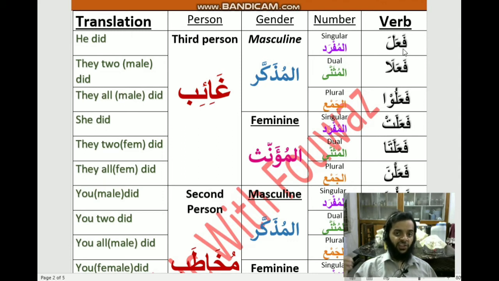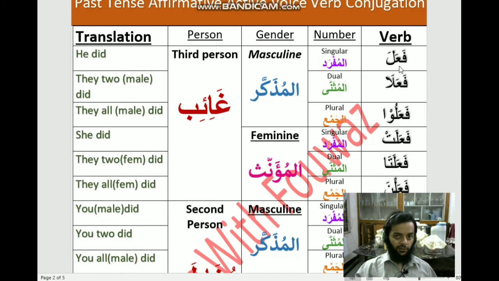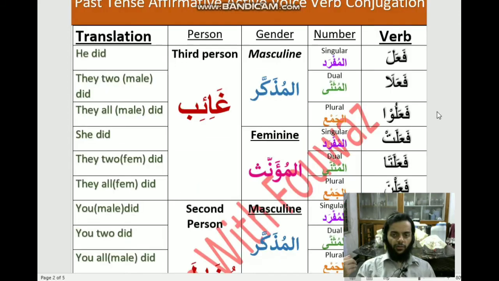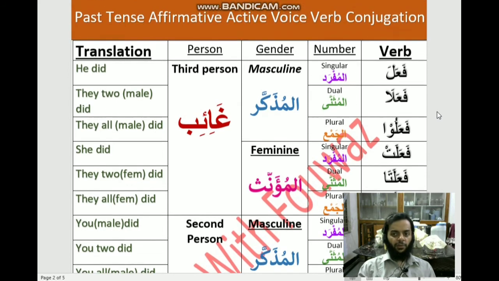So as I said in the beginning, this fa'ala is a verb which means he did, and it is also a scale upon which you build other verbs. These three letters are called fa kalima, ain kalima, and lam kalima. In English you call them first radical, second radical, and third radical. So if you want to learn verb conjugation, then you basically have to memorize this table and then fit other verbs into this.